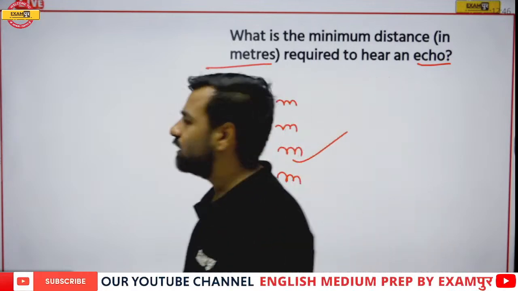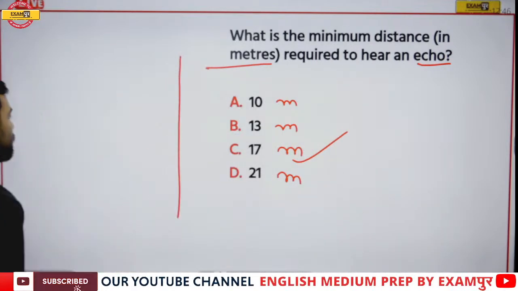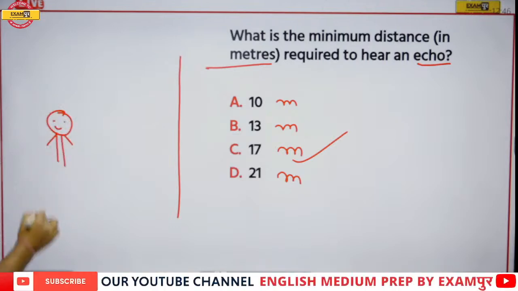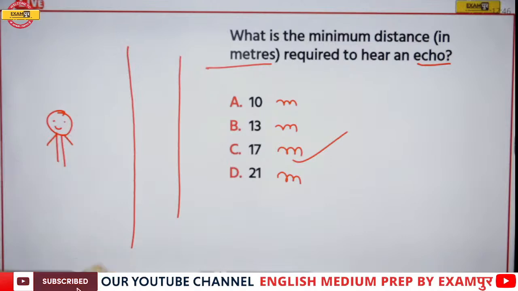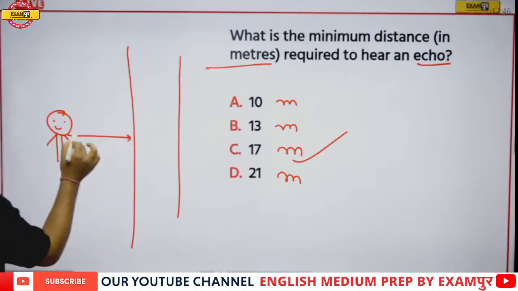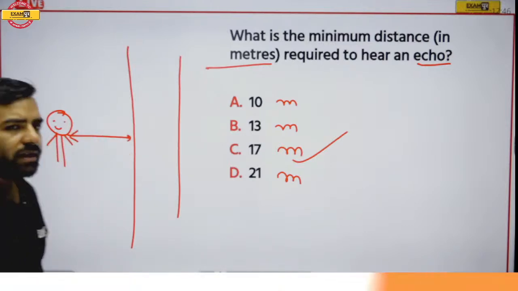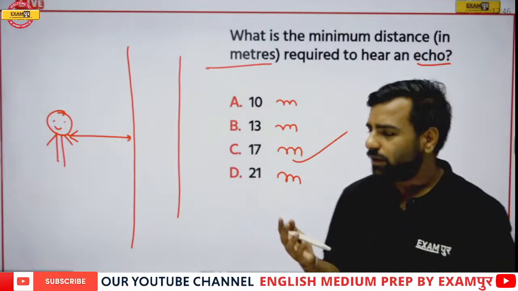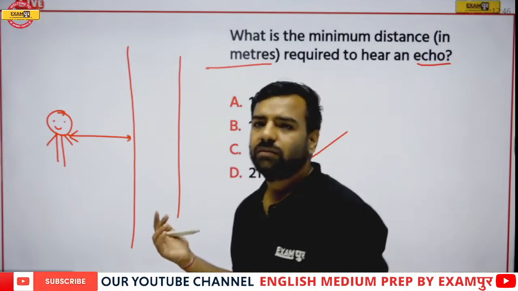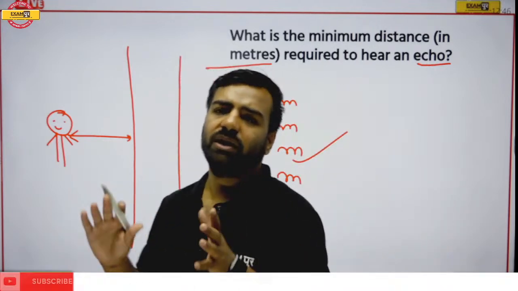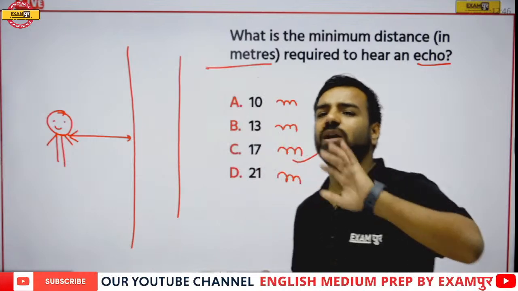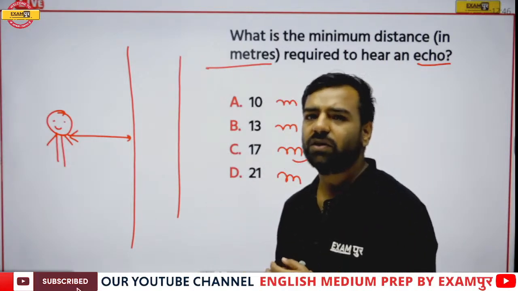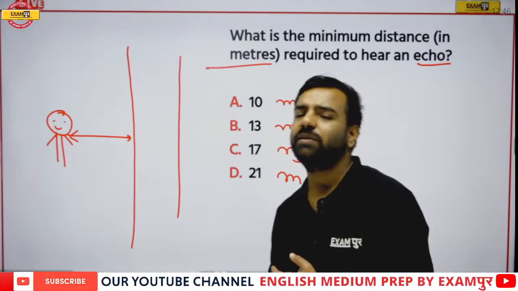Now here, I'll tell you what is happening. If there's a person who is standing here at a distance in such a manner that whatever he is saying, that sound can be heard back. For example, you are at a hill station with someone and you are shouting your name. Here we are talking about Ram. So Ram, if someone is shouting your name, Udbhav is also with you. This time the answer would be 17 meter.